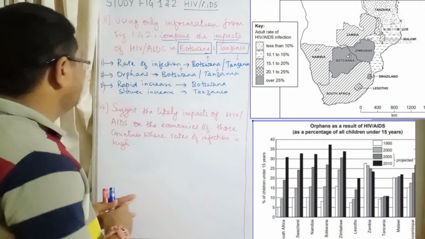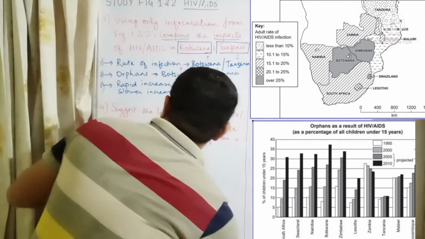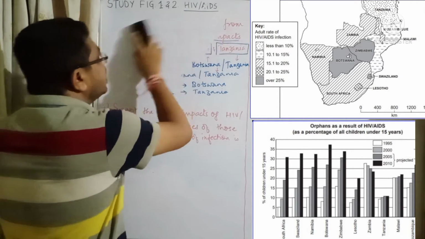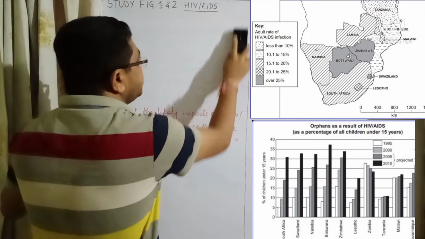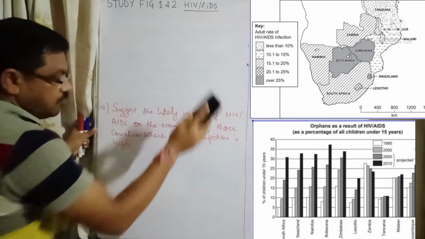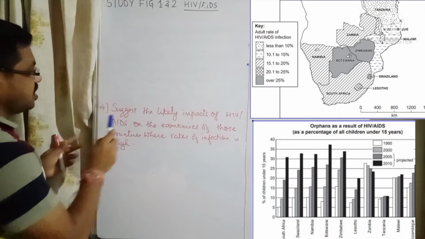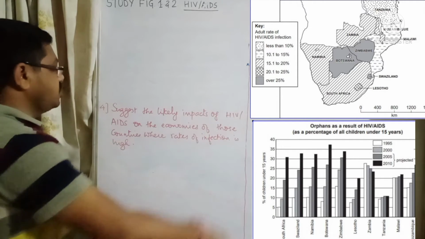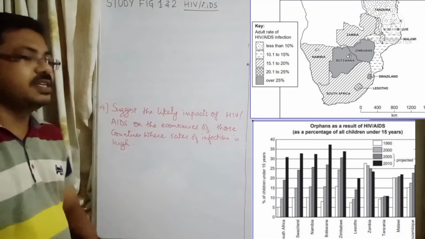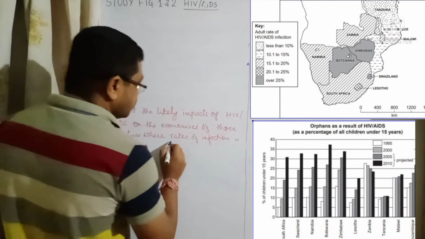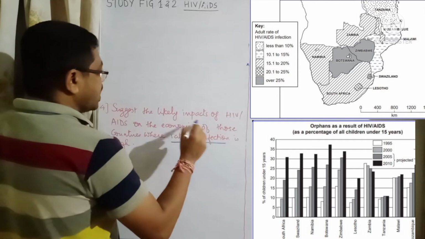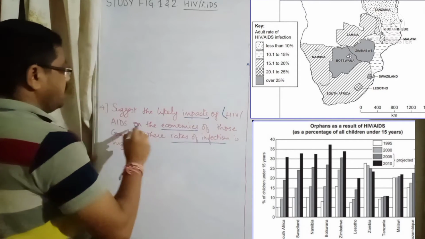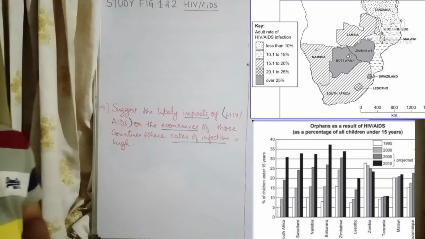Okay, now look at question number 4. I'm removing this part so that we can have the answer of this question over here. Right, now what is question number 4? It says: suggest the likely impacts of HIV/AIDS on the economies of those countries where the rate of infection is high. Again, where the rate of infection is high, what will be the impact on the economies of HIV/AIDS? So these are our main pointers.